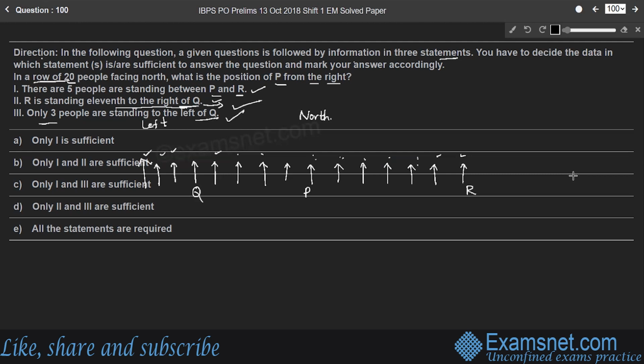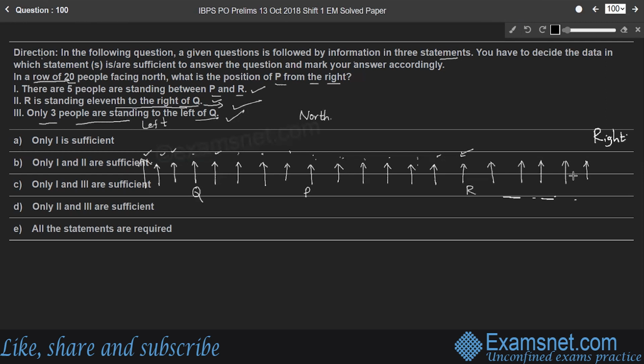You can count 1, 2, 3, 4, 5, 6, 7, 8, 9, 10, 11, 12, 13, 14, 15 people got over. So the remaining 5 people are standing to the right of R. Because of statement 3, only 3 people are standing to the left of Q, so you cannot consider the remaining people to the left of Q. Therefore, the remaining people are standing to the right of R.